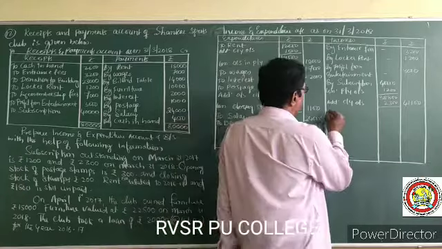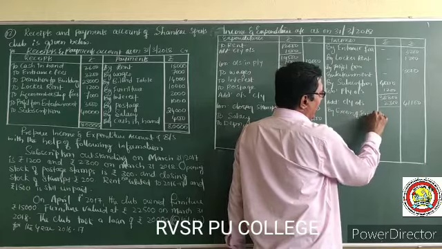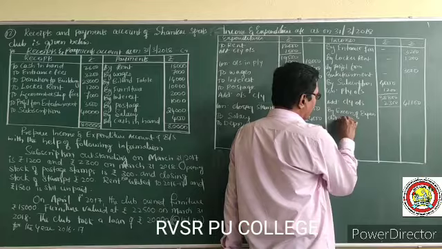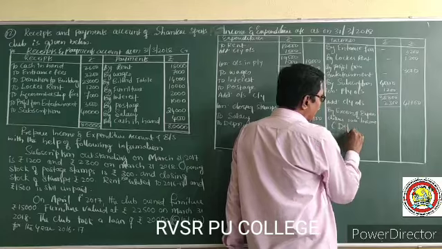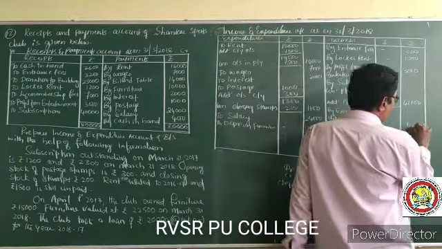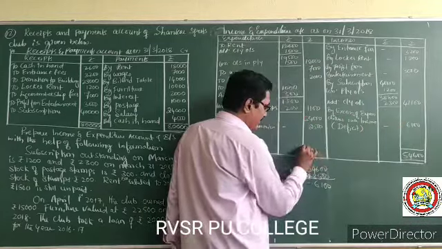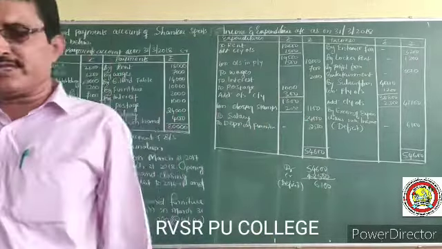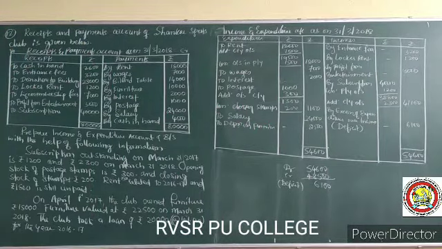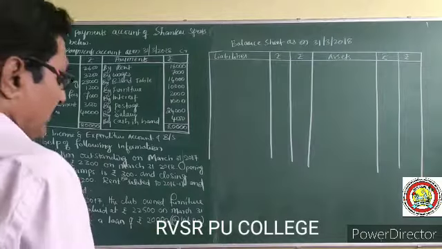Deficit by excess of expenditure over incomes, that is deficit 6,100 overall. 54,600, 54,600. See, the deficit is there.